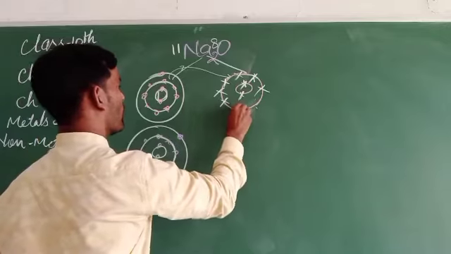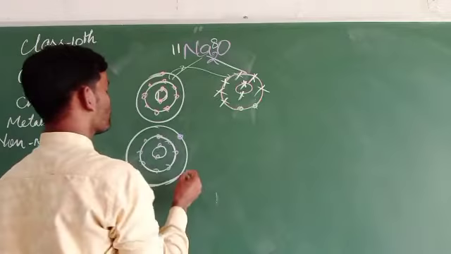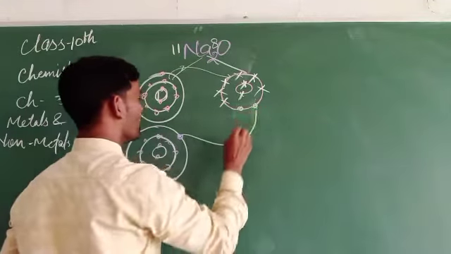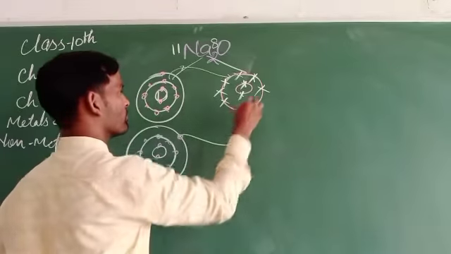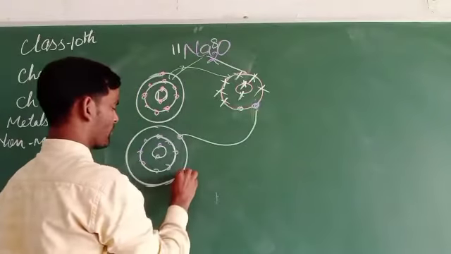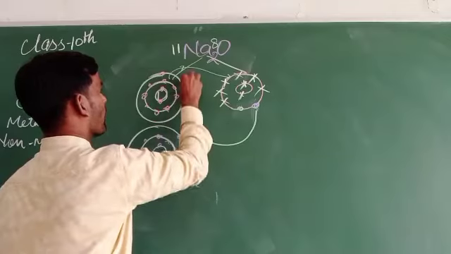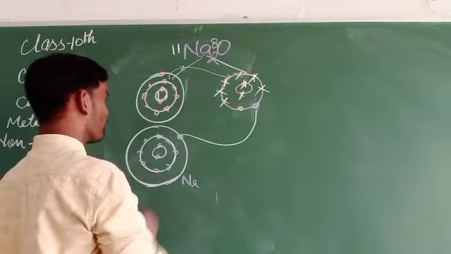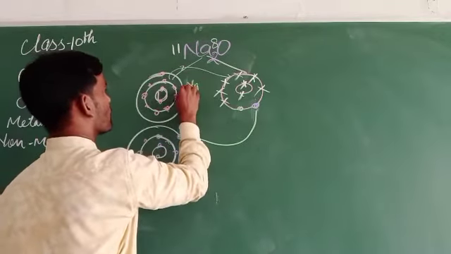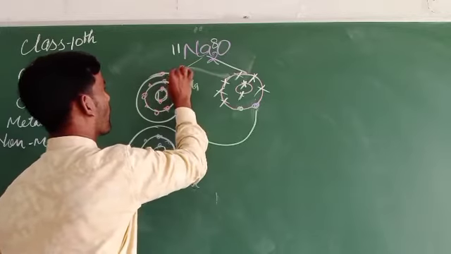These 2 electrons have to come from the sodium: 1 electron from this sodium and the second electron from that sodium.